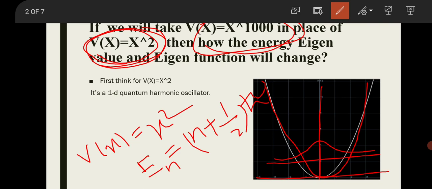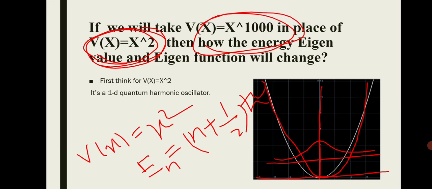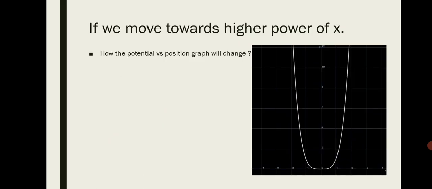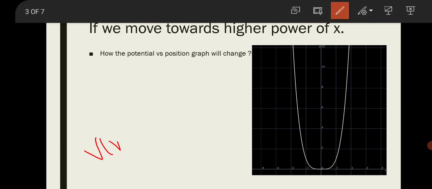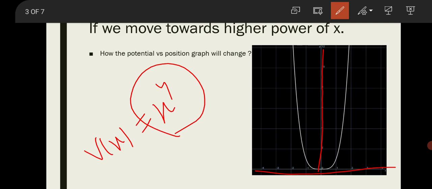If we move to a higher power of x, how does this potential vary with position? This is the most important question one should think about. Let's see how the variation of potential with position occurs as we move to higher powers of x. Here I am taking V(x) = x^4. Observe the variation of potential with position. What happens as we move to higher powers? The parabola gets closer to the V(x) axis and the base becomes flattened.